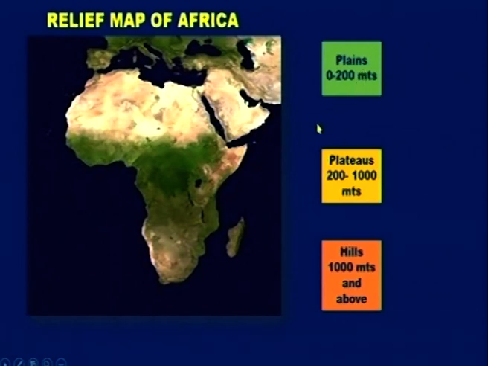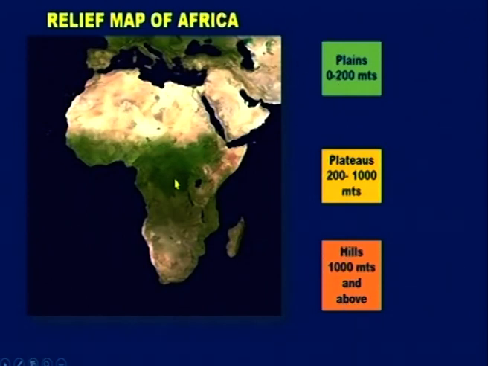Okay. Then plateaus. Plateaus are light brown in color. They extend from 200 to 1000 meters. So the plateau regions are light brown and they extend from 200 to 1000 meters. Then hills. Hills extend from 1000 meters and above. Okay. Remember all these things.